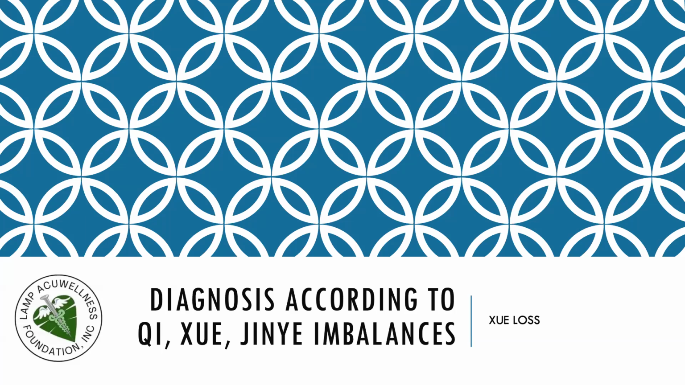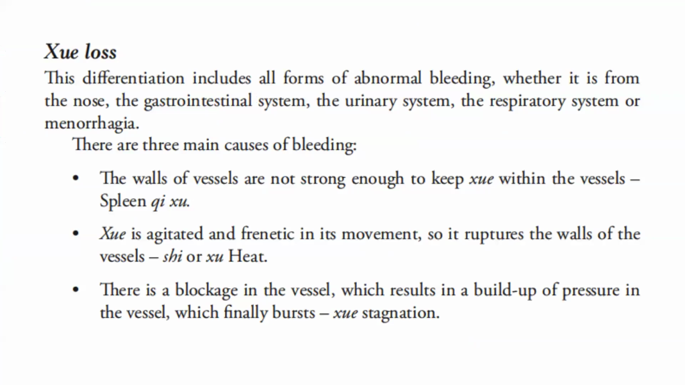Diagnosis according to Shi, Shui, Jin-Ye imbalances. Blood loss. This differentiation includes all forms of abnormal bleeding, whether it is from the nose, the gastrointestinal system, the urinary system, the respiratory system, or menorrhea.